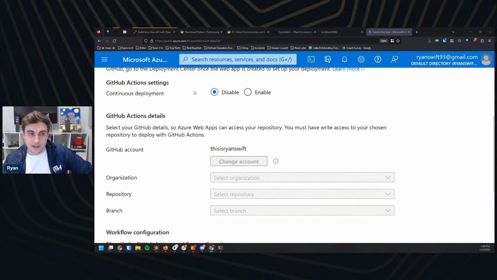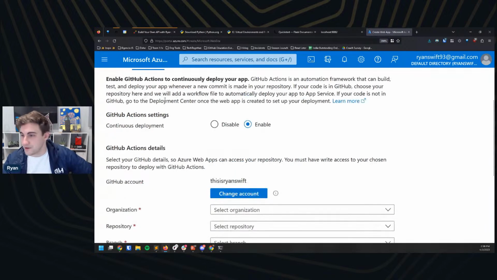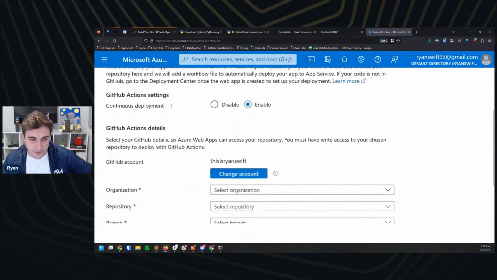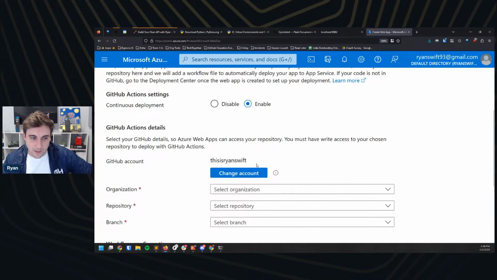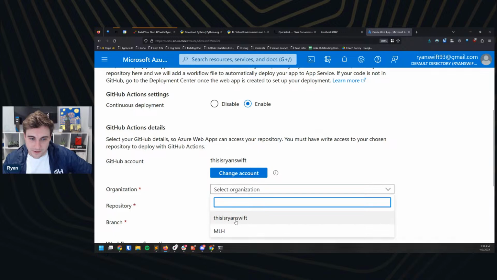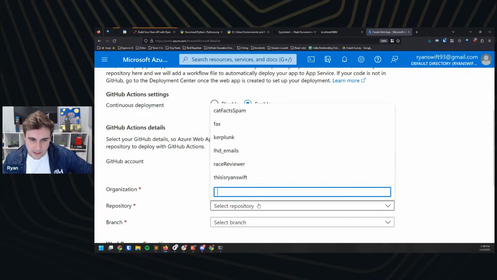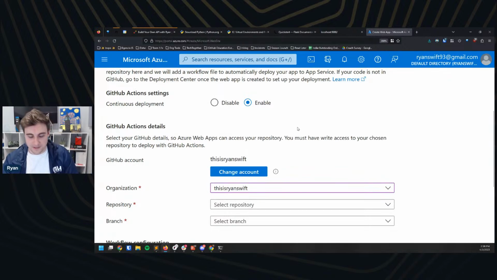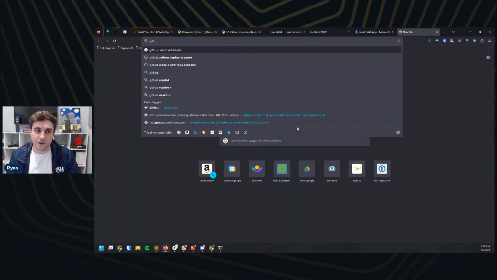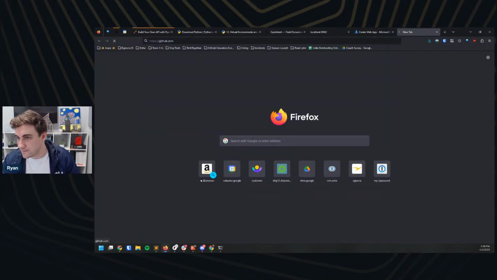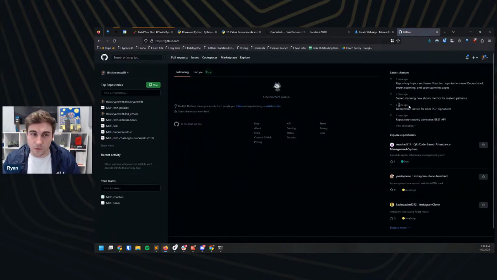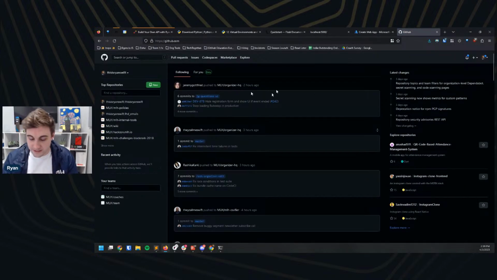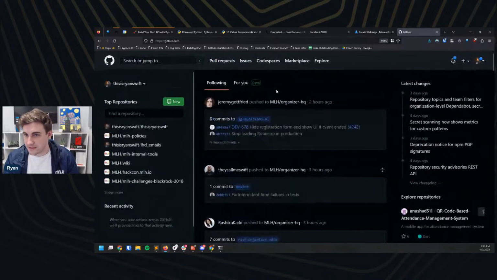So for me here, I do want to enable continuous deployment with GitHub. This is one of the things I found the most cool about Azure when I was setting this up. So I'm going to use my GitHub account, and I'm going to use my personal stuff here. Can I make a new repository in this? I cannot. So we'll make a new repository real quick. So I'm going to go over to github.com, and I'm going to do this through the web interface for folks at home. I think that's a little bit easier than command line. So that's what we're going to do.